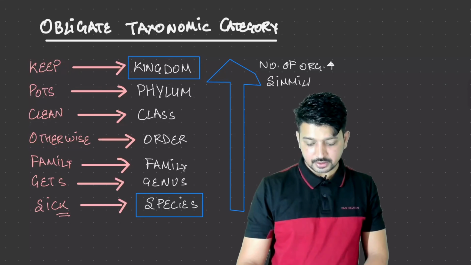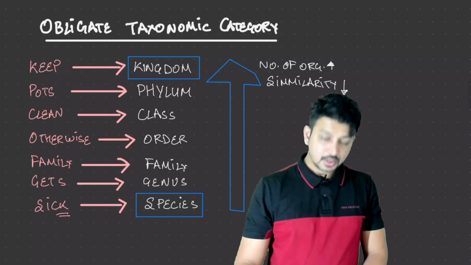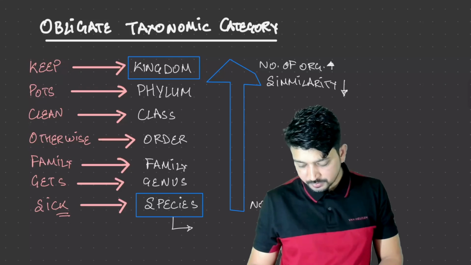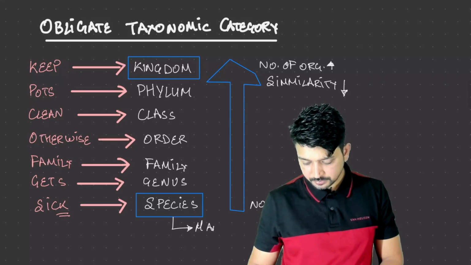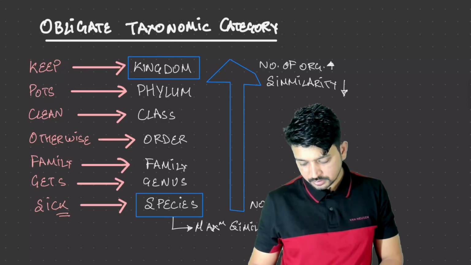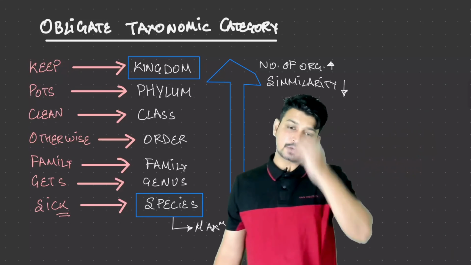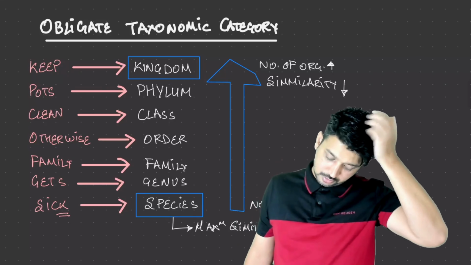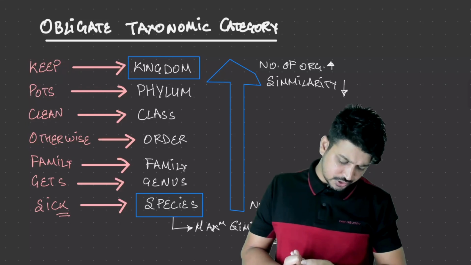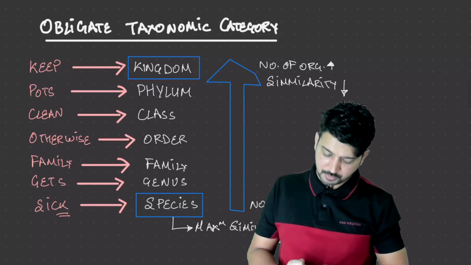The similarity is going to decrease. Remember this very clearly, right? The maximum similarity is present in species, that we have to remember, right? And this species concept was given by John Ray, that we have to remember.